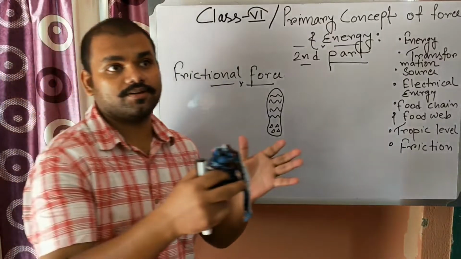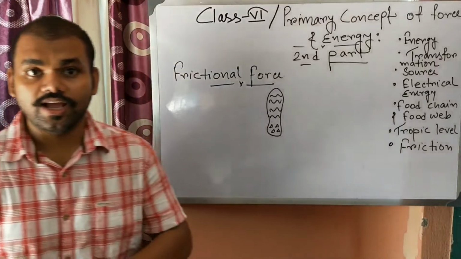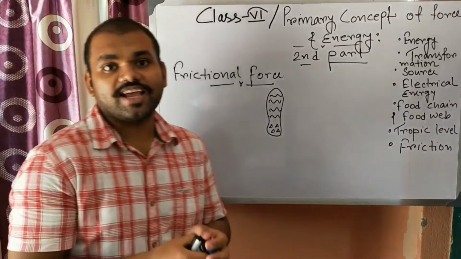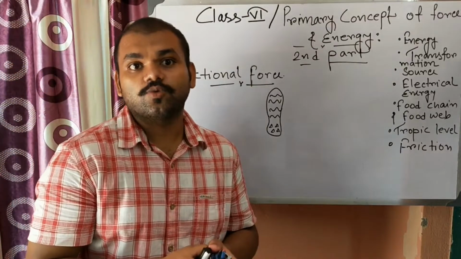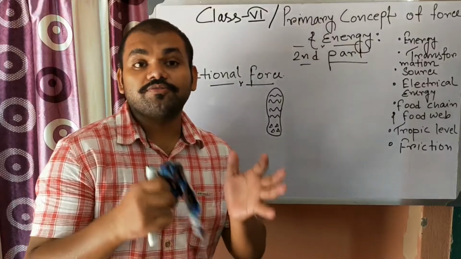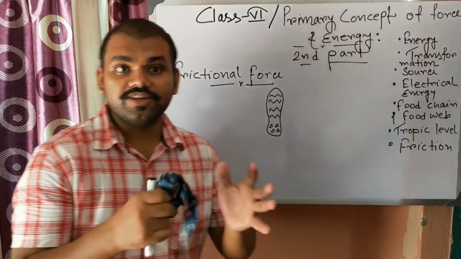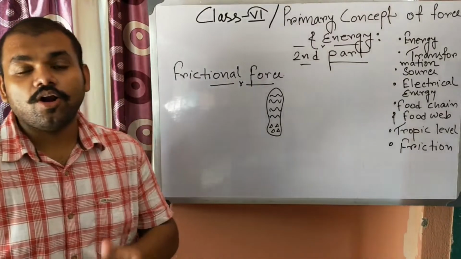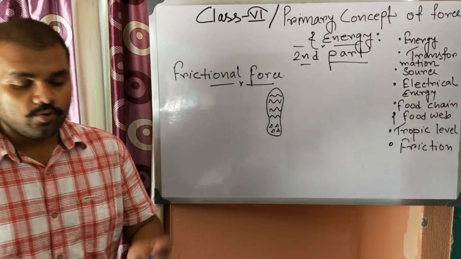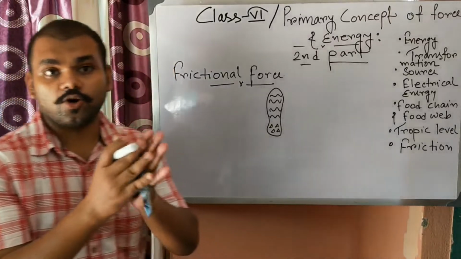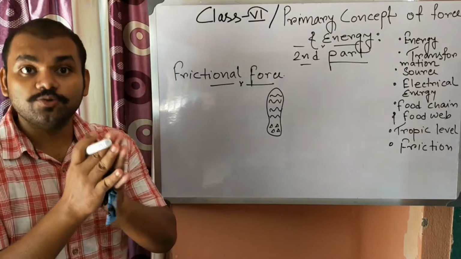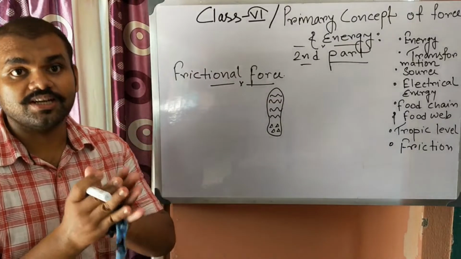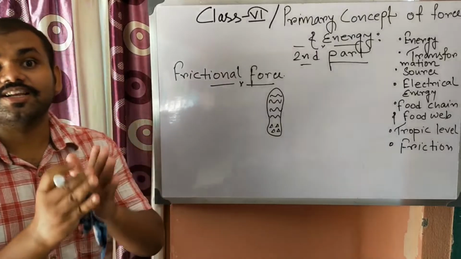And in a motorcycle, after running it for several minutes, if you touch the silencer, you will feel the heat. Why? Because due to the friction of the different parts of the engine, heat energy is generated. When we rub our two hands or two palms, due to this friction, the kinetic energy is converted into heat energy.